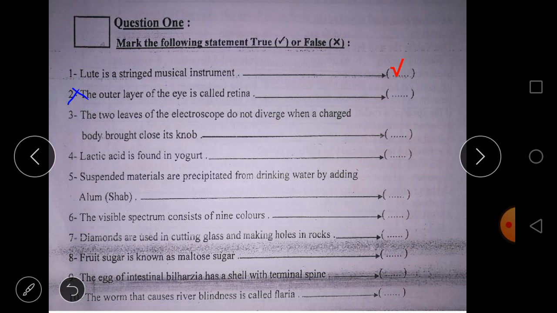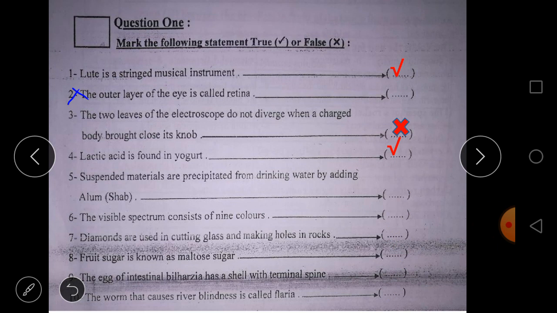Number three, the two leaves of electroscope do not diverge when a charged body is brought close to its knob. So this statement is not true because they do diverge. So this is false. Number four, lactic acid is found in yogurt.